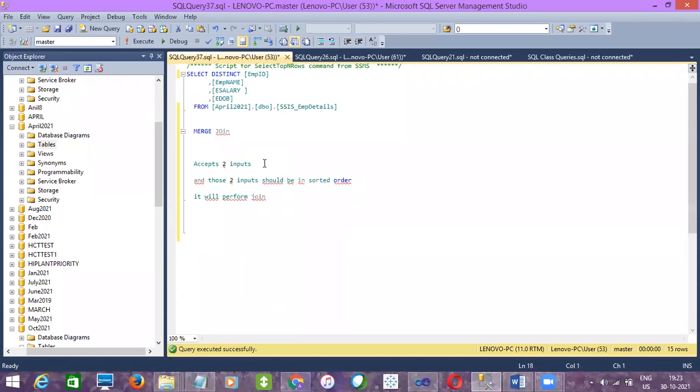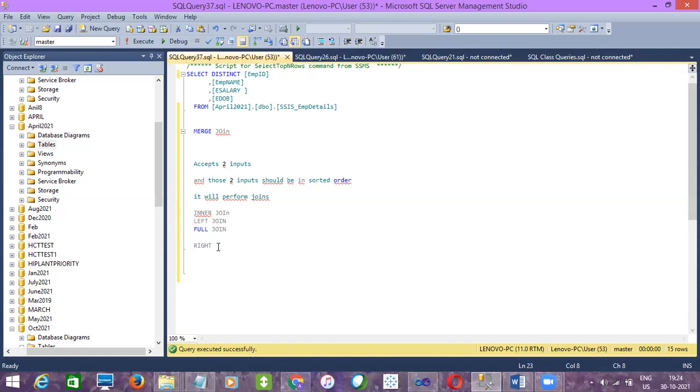Within the merge join, we have options called inner join, left join, and full join. You will not find cross and right. Cross, anyhow, leave it. Cross is not that useful; there will not be much scenario for a cross join. So we will not get a right join here.